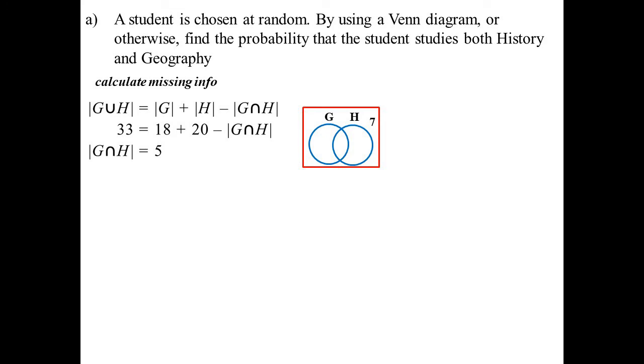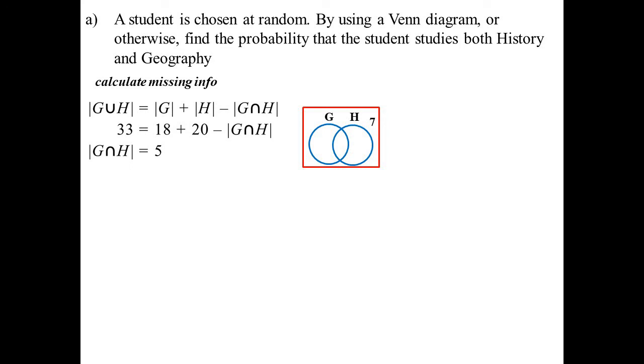Okay, let's calculate what's missing then. Remember, there's my formula. The union will be the amount in G plus the amount in H minus the intersection. So I can now work out how many is in the intersection. Right? Because the union will have 33. There were 40 students all up, remember? 40 all up. Well, if 7 aren't in there, there must be 33 in the union.